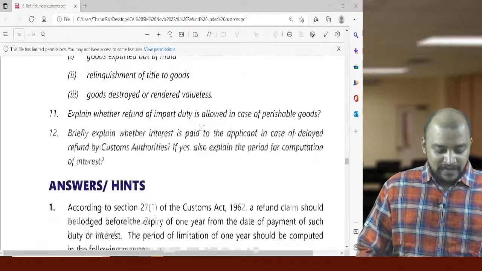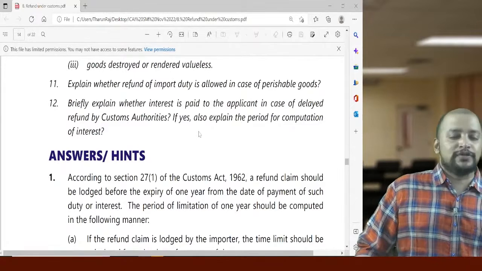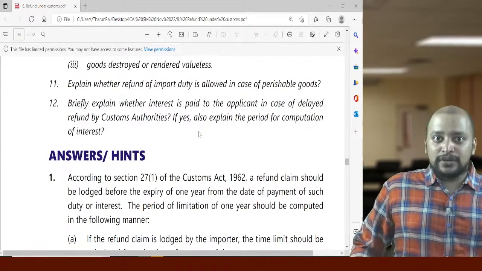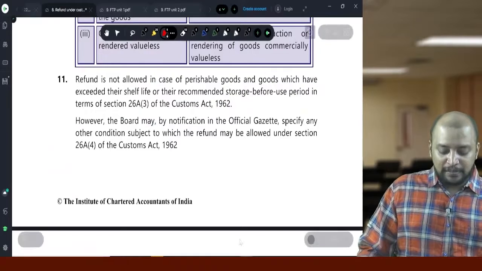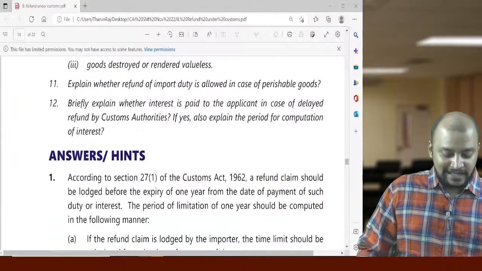Then question number 11. Explain briefly whether refund of import duty is allowed in case of perishable goods as per section 26A. So refund of import duty is not applicable in case of perishable goods or goods which have exceeded their shelf life. So that is the answer.